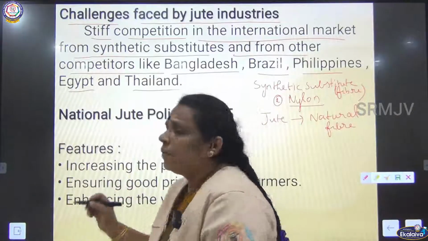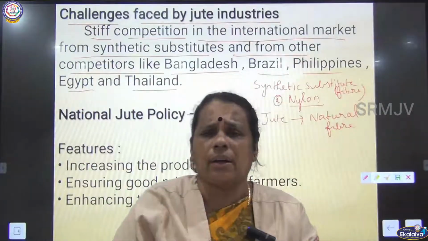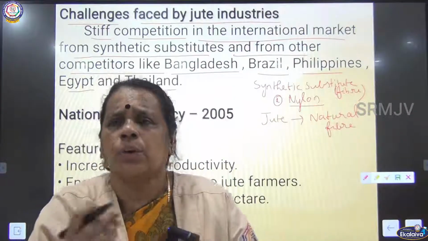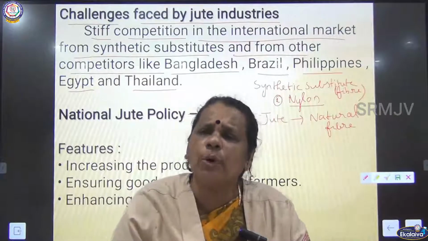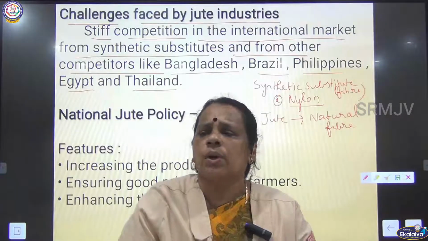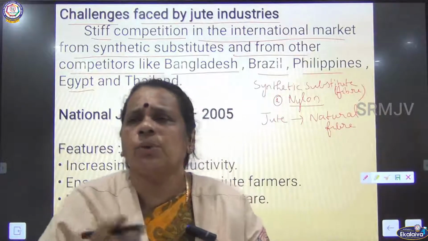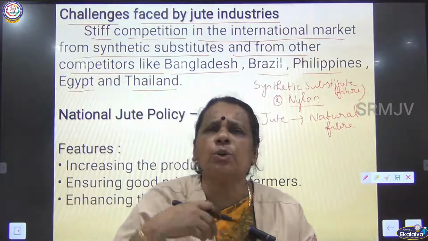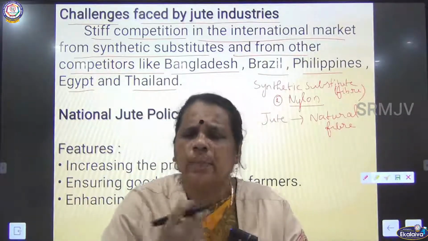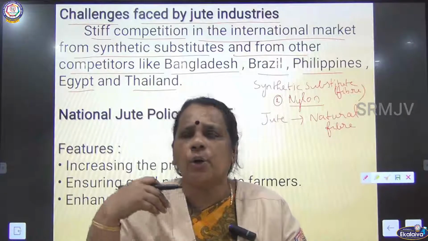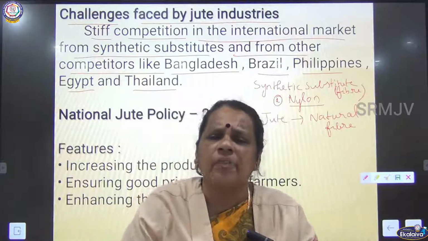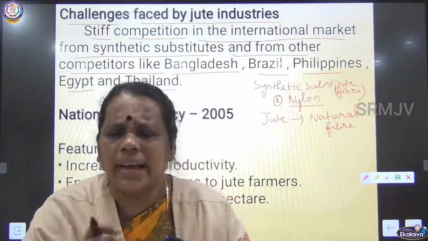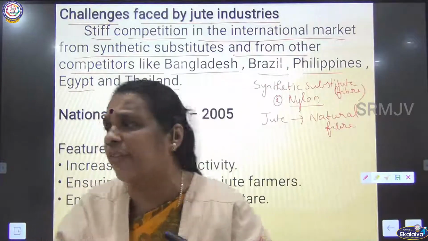The next one, we are going to talk about the government of India. They wanted to improve the production of jute. So they wanted to make the usage of jute mandatory. So in order to improve the production of jute, in order to enrich the usage of jute products, the Indian government formulated the National Jute Policy in 2005.